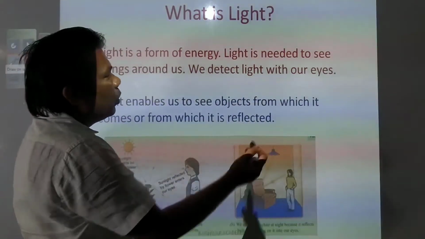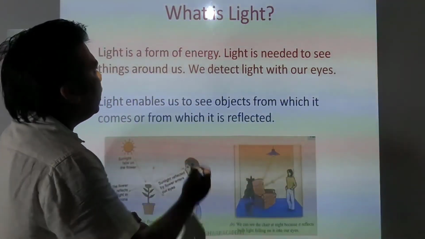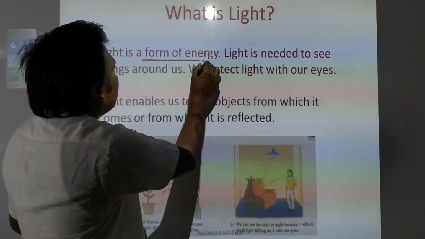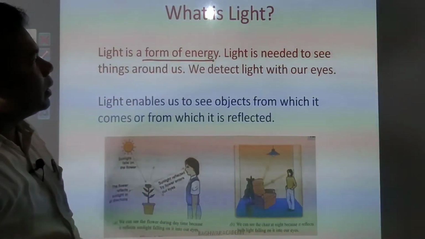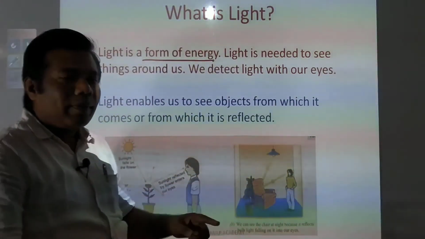If there are questions in the book that you need to do, you go through the book as well. And you need to remember that light is a form of energy, and light is needed to see the things around us, whatever things we have around us.